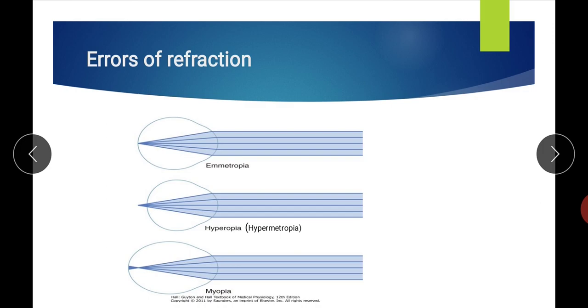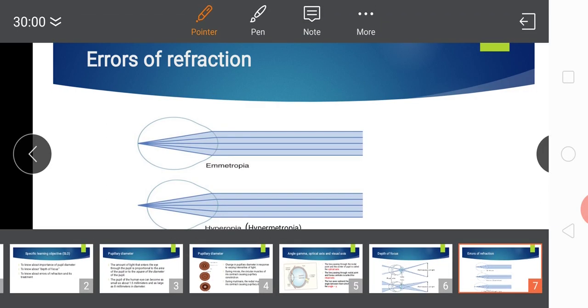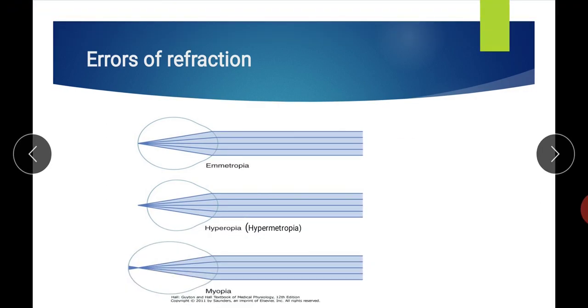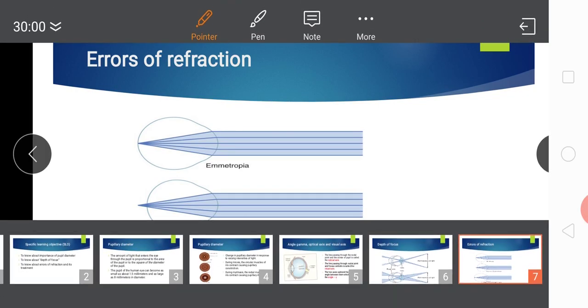Myopia, the last refractory error, is one in which the parallel light rays are focused in front of the retina.